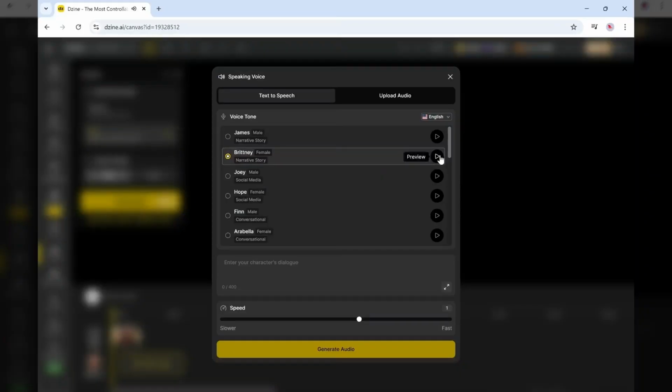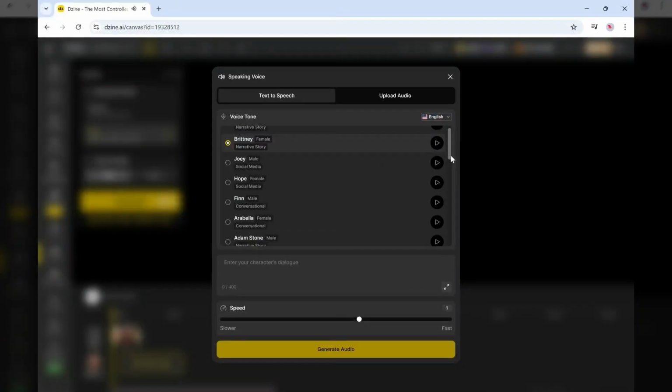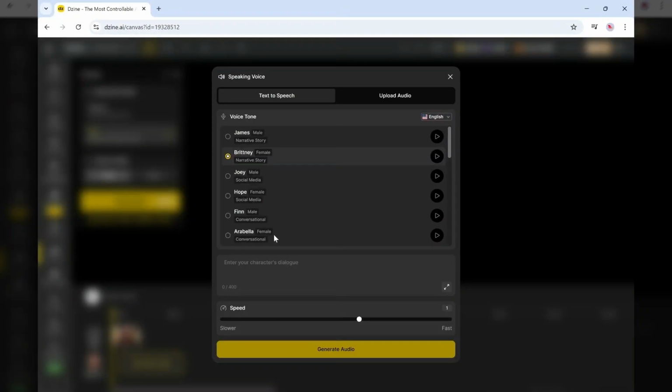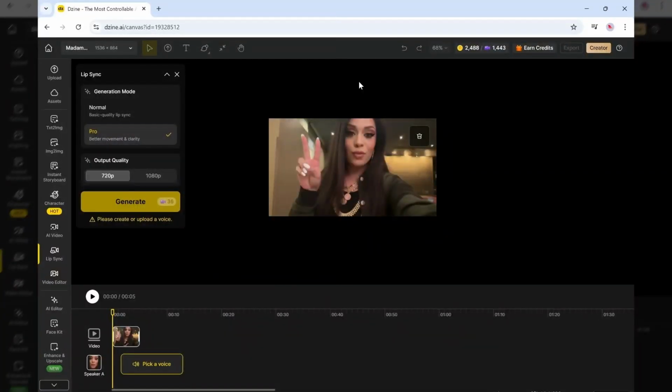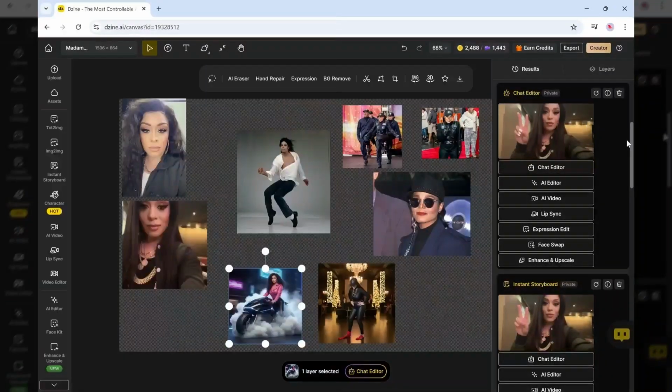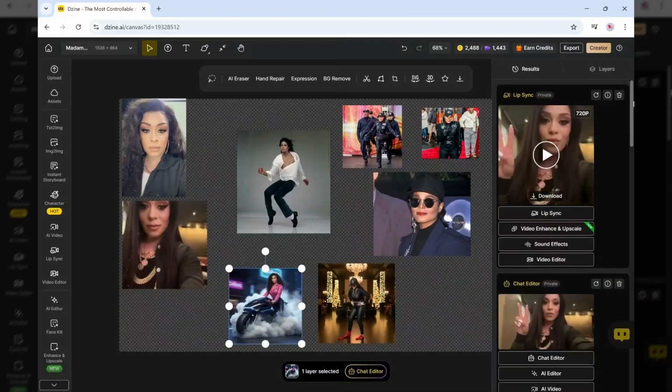Okay. So you can go through this entire library of voices, and then you enter exactly what you want the character to say. I'm not going to do this here because I've already done this for us, but I just wanted to show you the steps that you would go through to get that done. So let's show you the result of the lip sync that was actually done. Let's check it out.